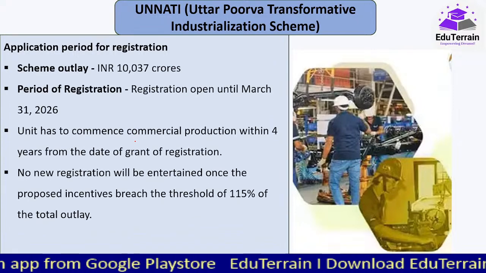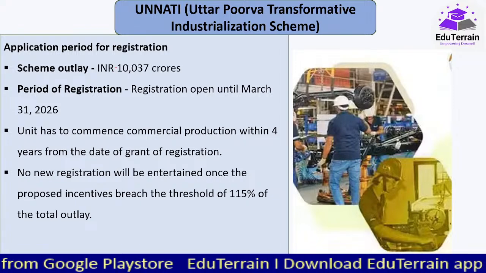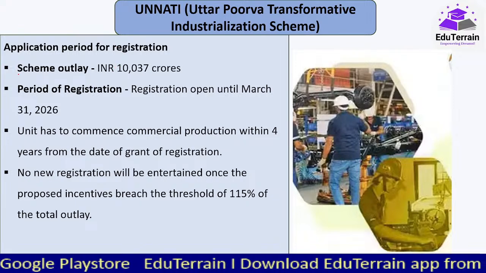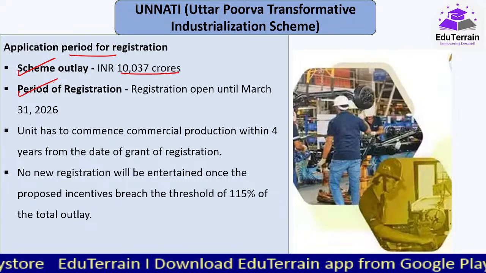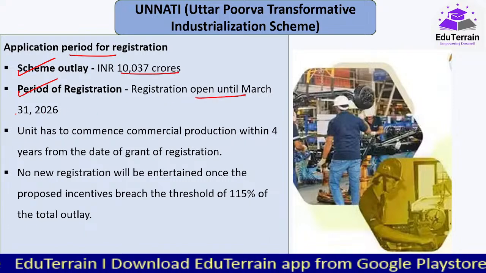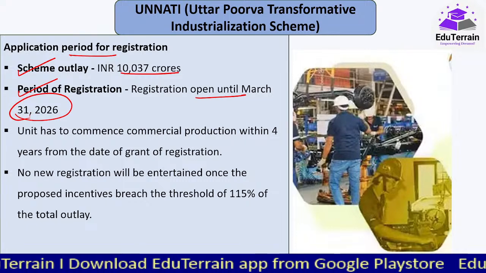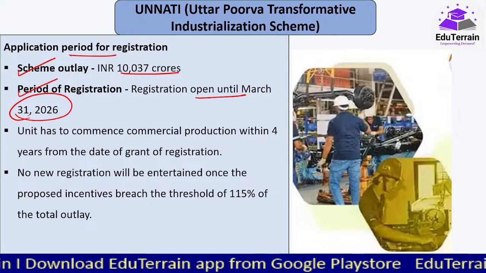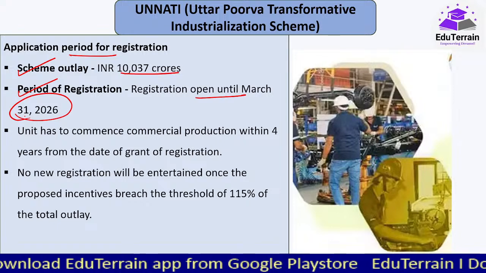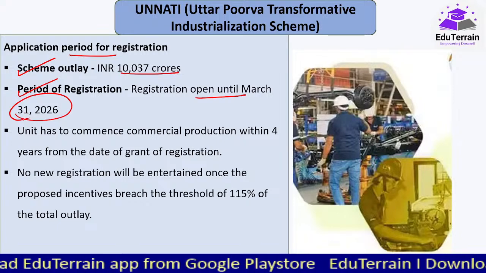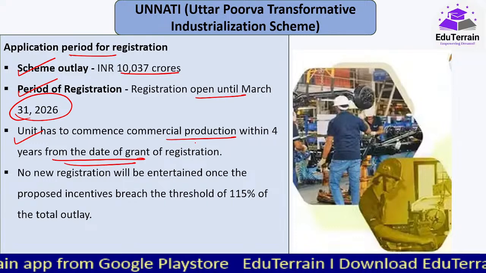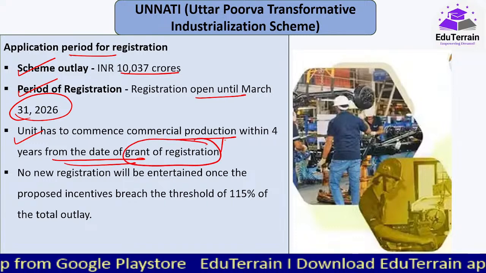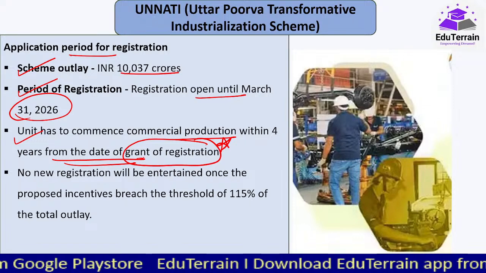Now the most important points that you have to remember for this particular scheme: the scheme outlay, that is 10,037 crores. Period of registration: it is open until March 31st 2026, and within 1 year, that is 31st March 2027, the registration process has to be completed and they have to be registered. The unit has to commence commercial production within 4 years from the date of grant of registration. Important, there should be no delay.